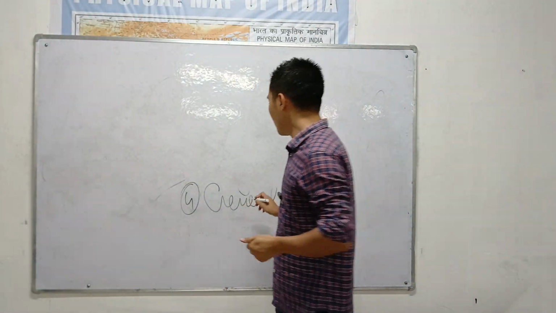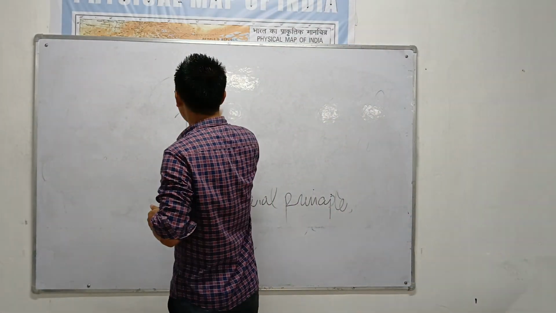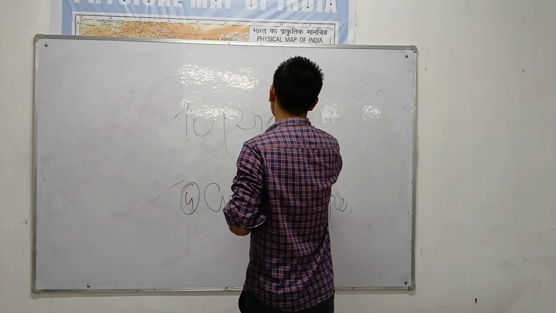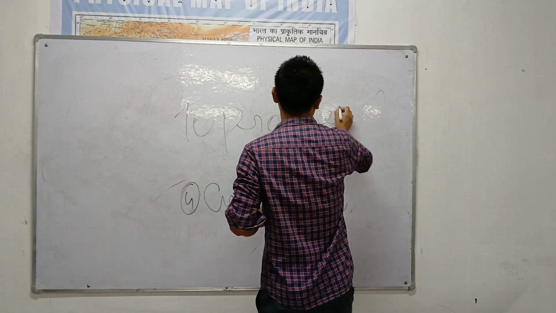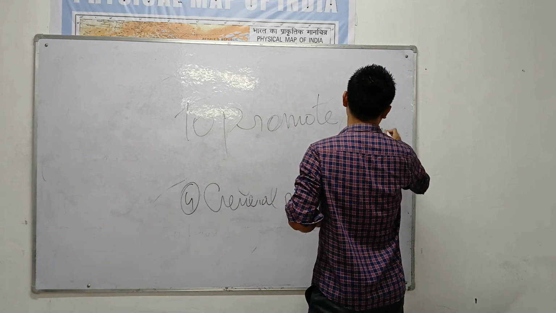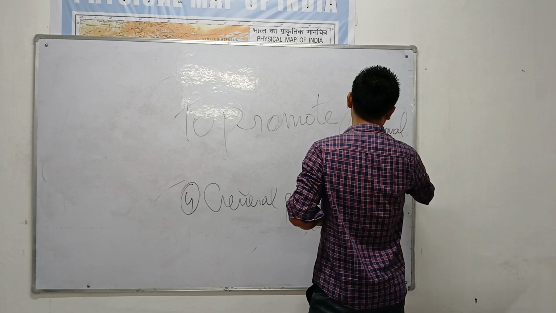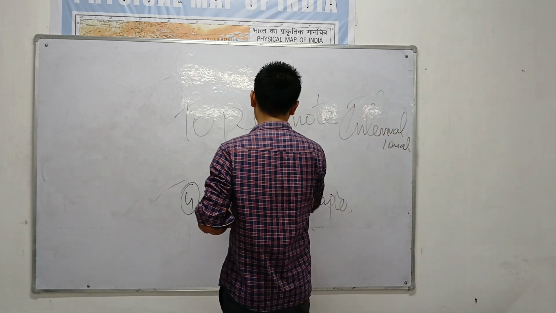One of the general principles of the DPSP is to promote international peace and order.